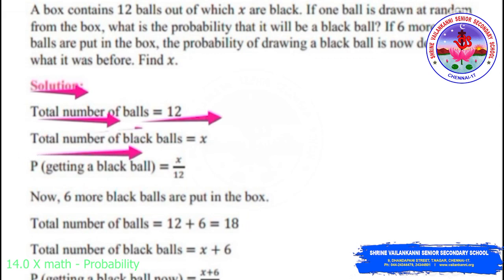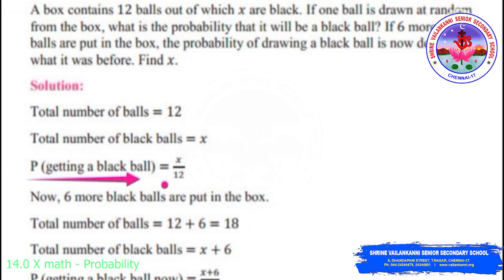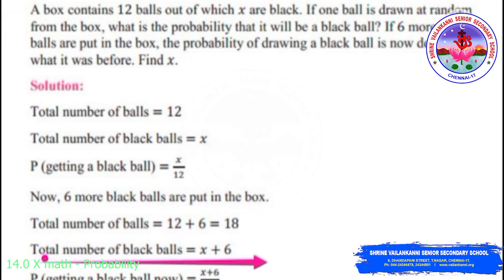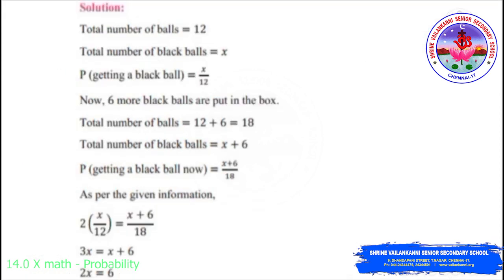Total number of black balls in the box will be X. Probability of getting a black ball will be X by 12. 6 more balls are put in the box. So the total number of balls becomes 12 plus 6, which is equal to 18. Total number of black balls becomes X plus 6. The probability of getting a black ball will be X plus 6 by 18.